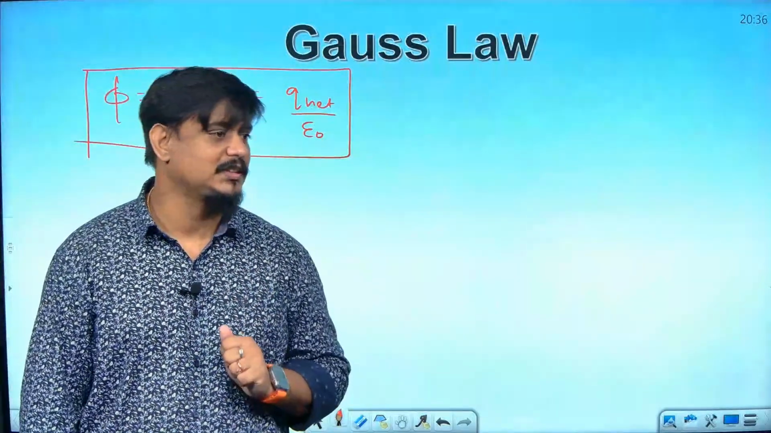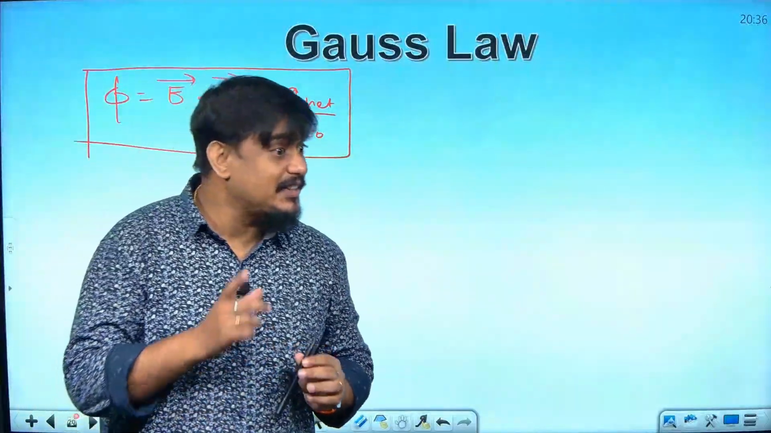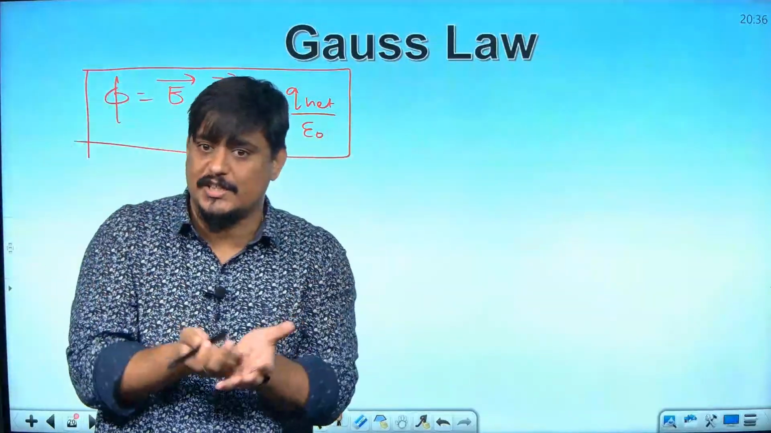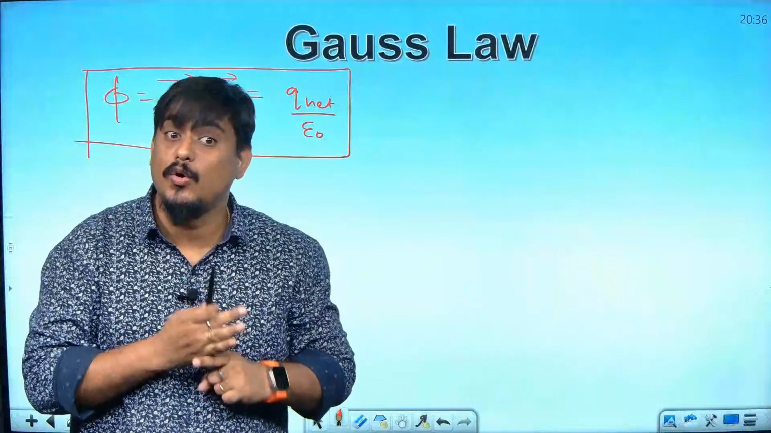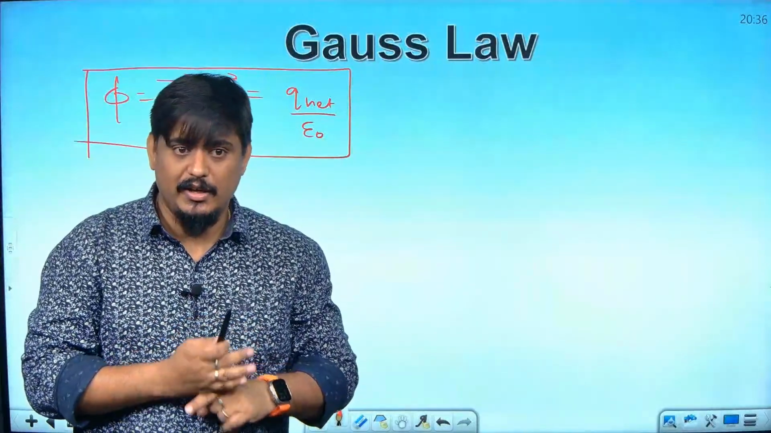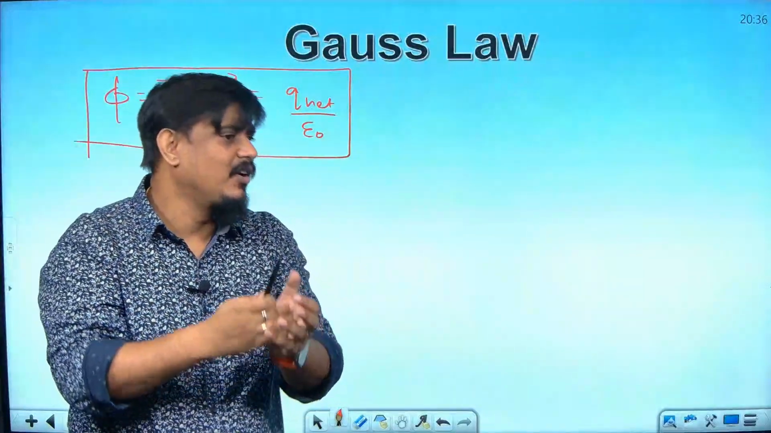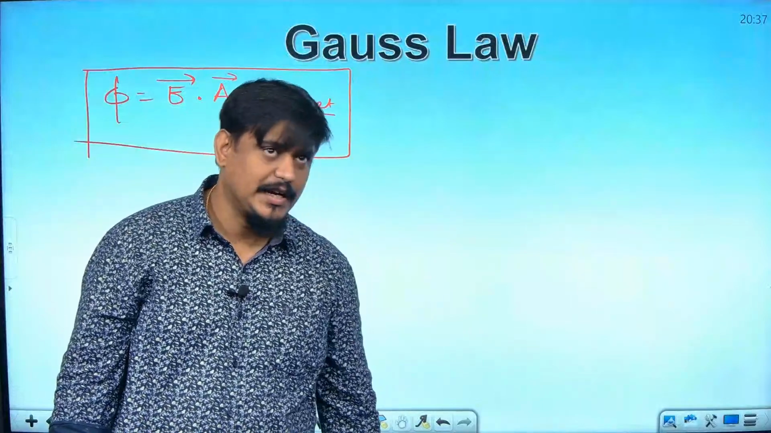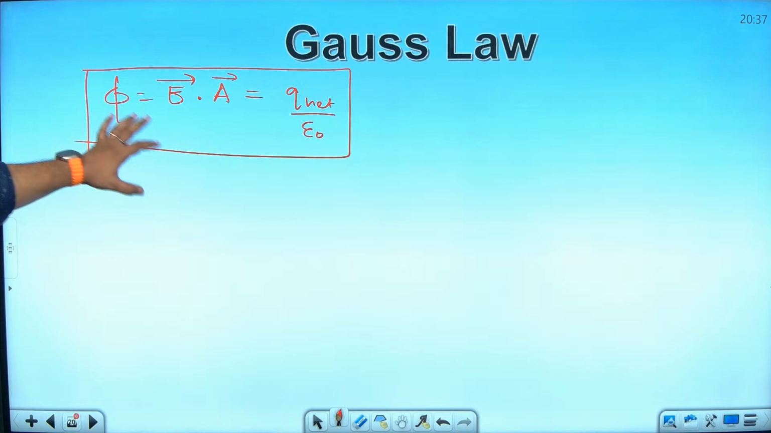Now the question is, what is a Gaussian surface? It is an imaginary surface which must enclose the charge. It can be of any shape, but it must enclose the charge. So if you have some charge and you enclose it by a sphere, a cylinder, a cube or a cuboid, it can be called a Gaussian surface. That is the theoretical explanation. Mathematically, phi is equal to q net by epsilon naught. That is Gauss law.